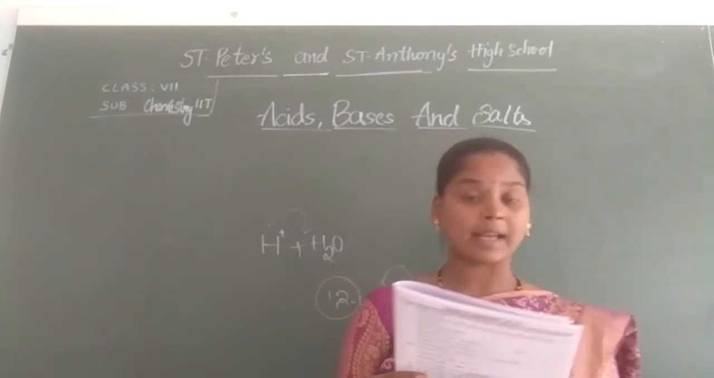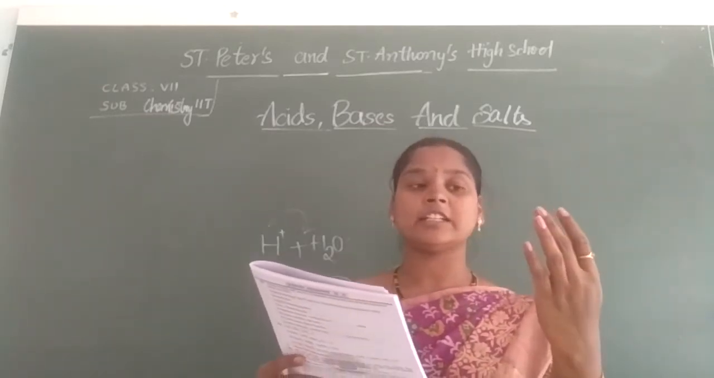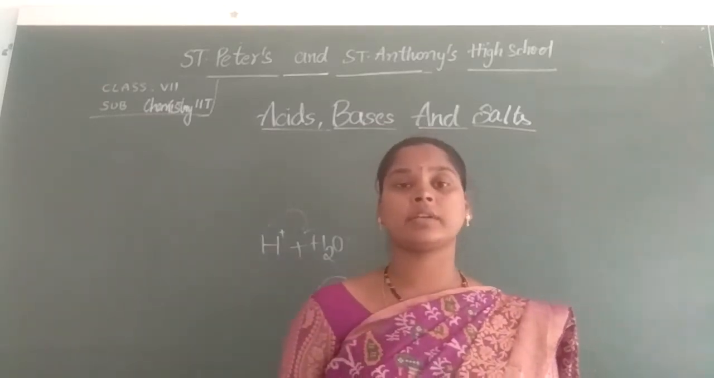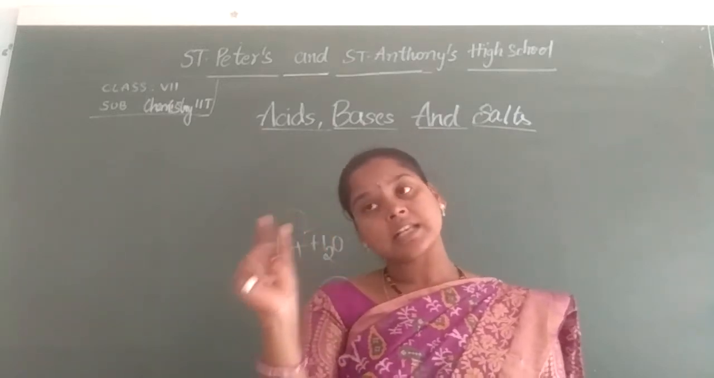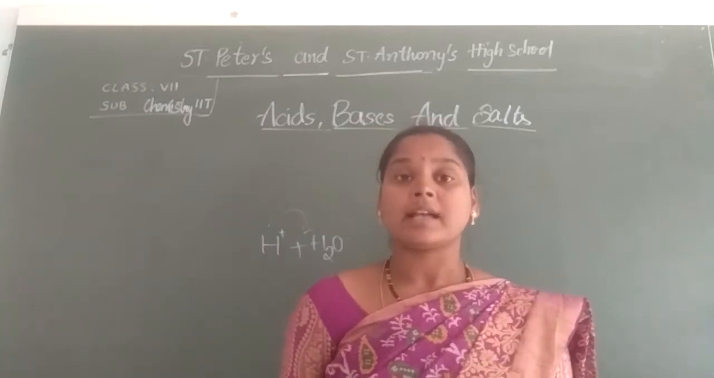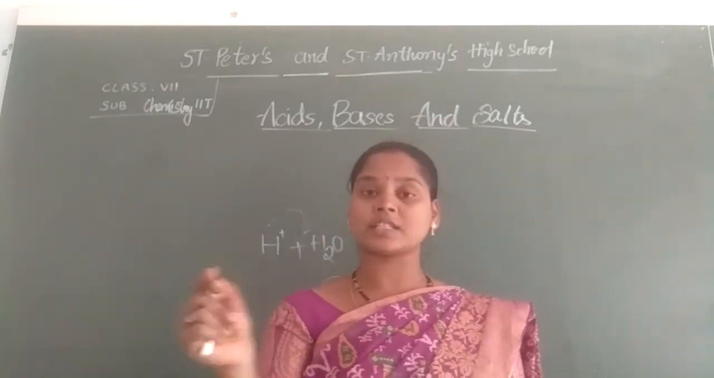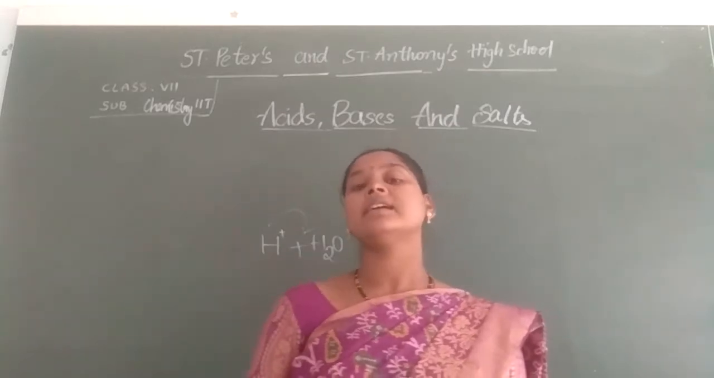X is a base, as phenolphthalein changes a base into pink color. It does not have any color for the acids. So when phenolphthalein is added to X, if it turns into pink color, we can say that it is a base, and if it is colorless, what is it? It is an acid. So X is a base and Y is an acid.